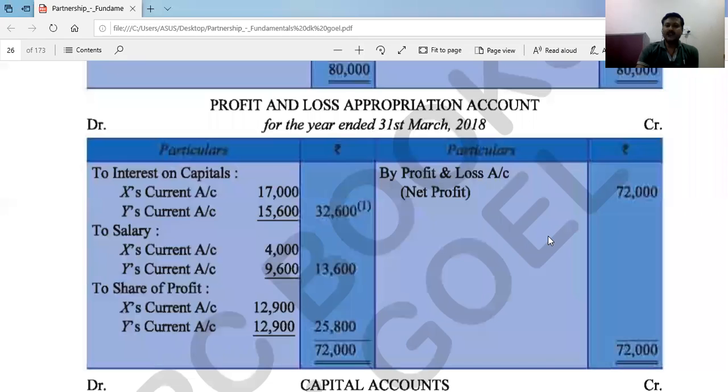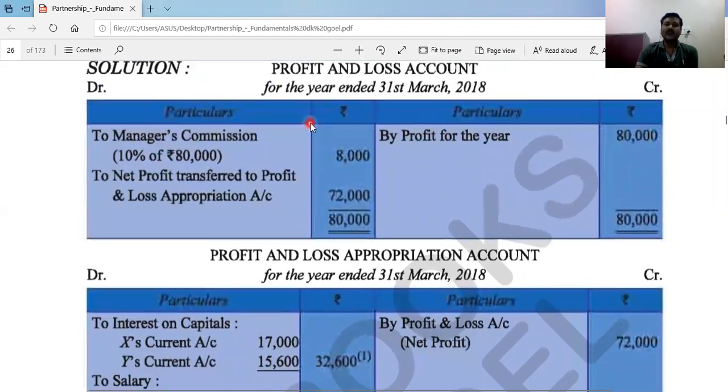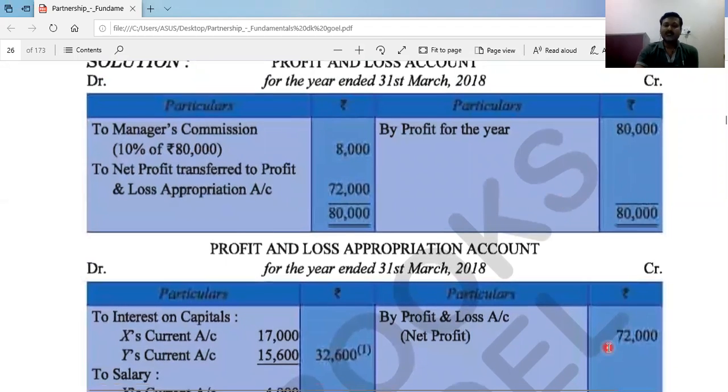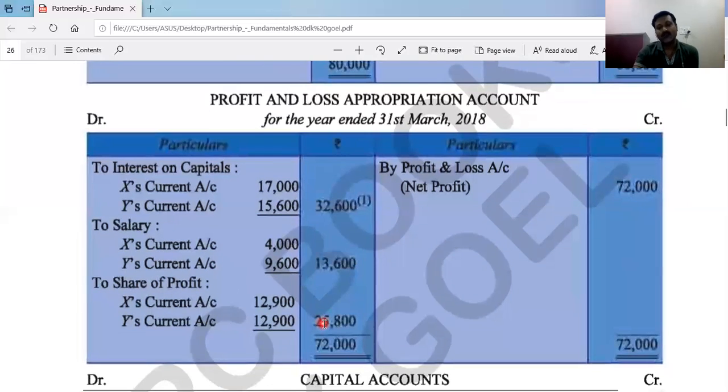Any confusion students? You can ask, because it is very clear that net profit is this. Net profit was rupees 80,000 and from 80,000 we have given 10% commission to the managers, and the remaining profit will be net profit. It will be transferred into appropriation account. Then we divide this 72,000 according to partnership deed, like interest on capital, salary, and remaining profit will be transferred to partners' current account as a divisible profit in equal proportion, because no profit sharing ratio is given.